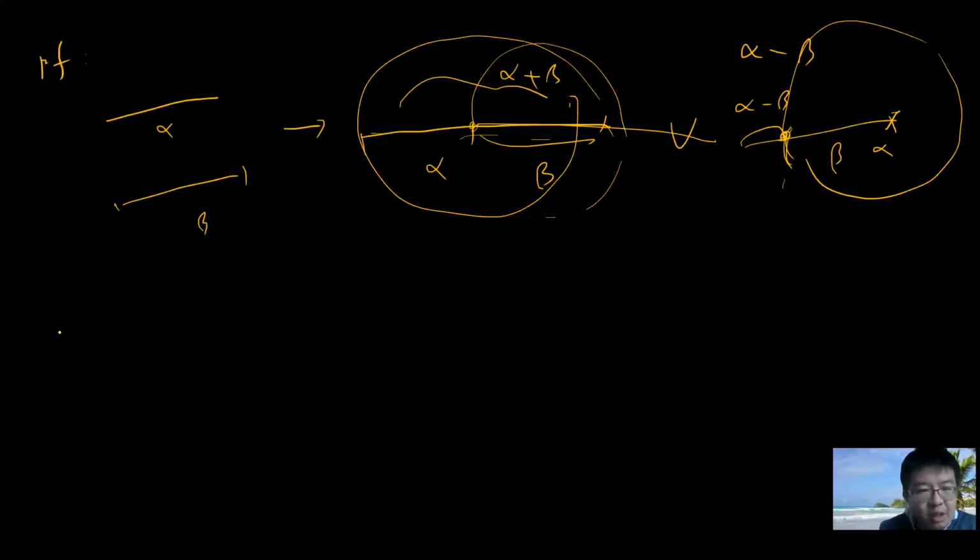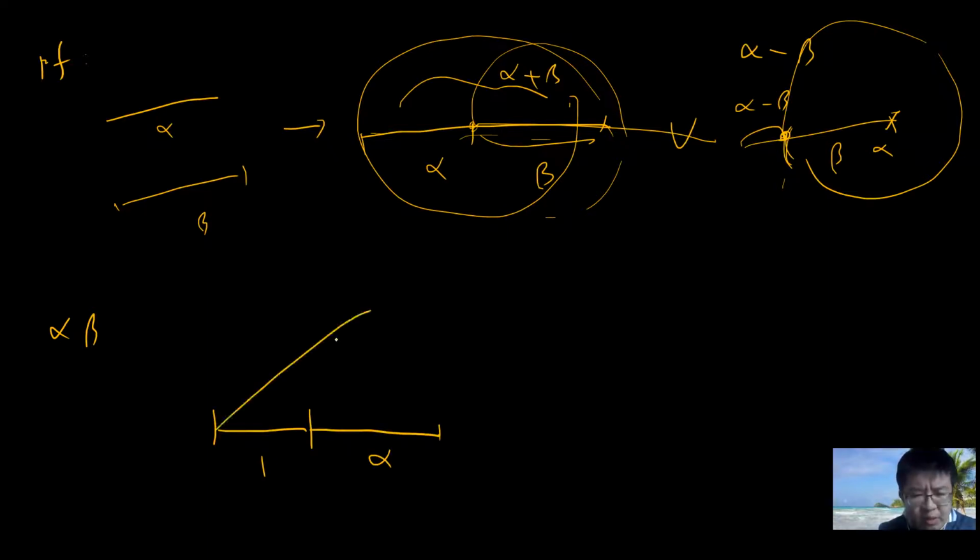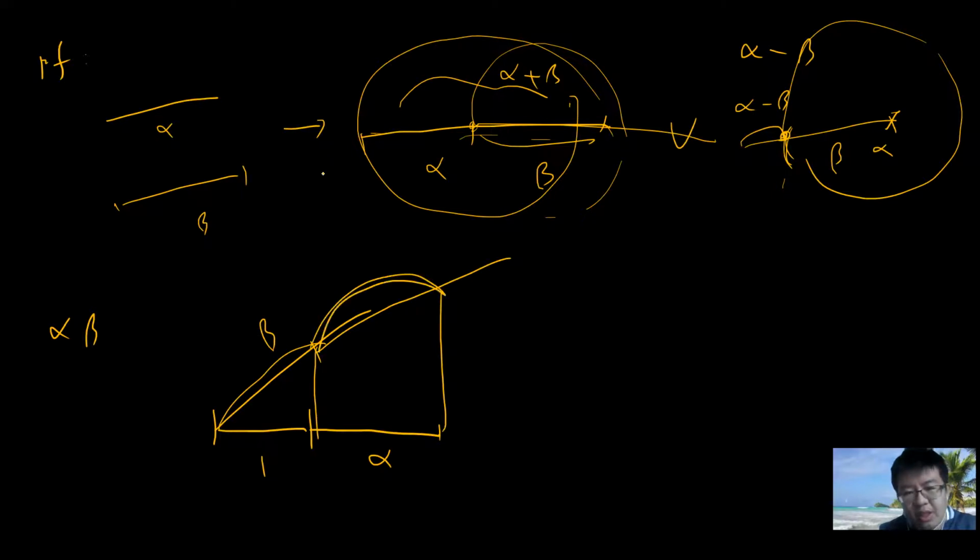So these ones are trivial. How about alpha times beta? This is also trivial, because you have some basic similar triangles. Let's say this is 1, and I can construct alpha. And if I put beta here, then you can extend it. Then this length by similar triangles will be alpha times beta, because beta divided by 1 is beta, and alpha beta divided by alpha is beta. They are the same ratio, so you just need to use similar triangles.